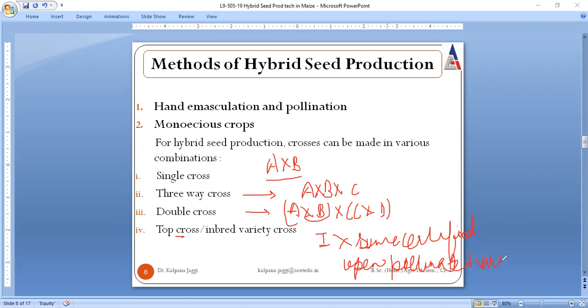Because we know these are monoecious crops and they are having only one reproductive part within it. So for the production of hybrid, we require two parents. So the following combinations can be made for the production of hybrid seed. So the very first is a single cross, then three-way cross, then double cross, and the last one is said to be top cross, or it is often called an inbred variety cross.